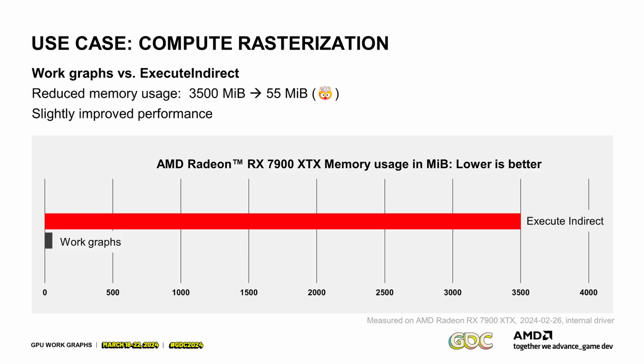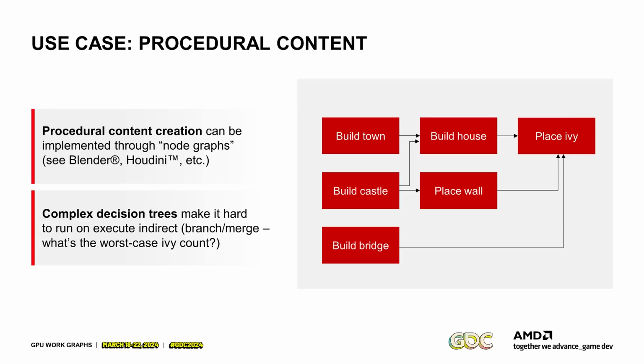Okay, so another one is procedural content. These days, game worlds are becoming very, very large. If you're playing a modern open world game, they tend to be around 16 square kilometers or something in size.